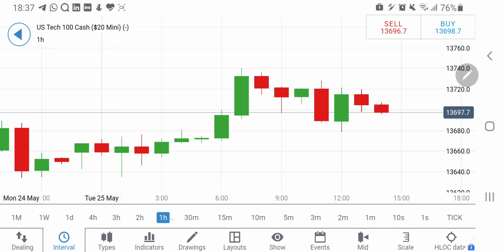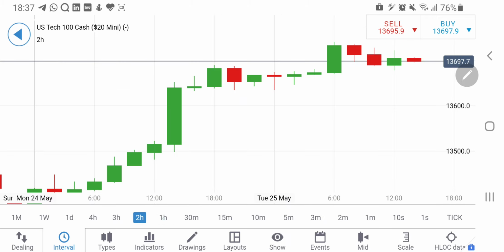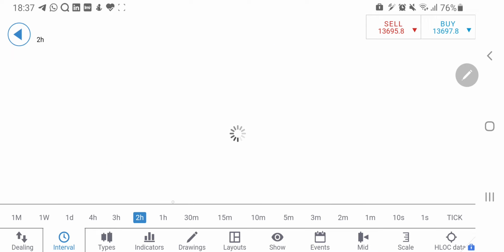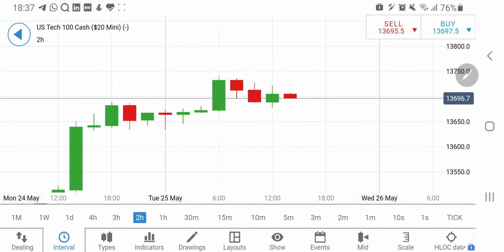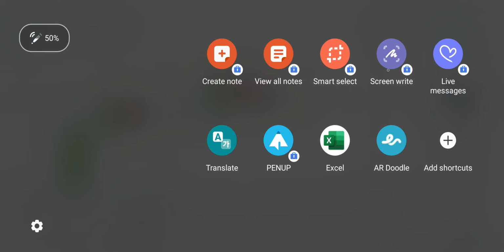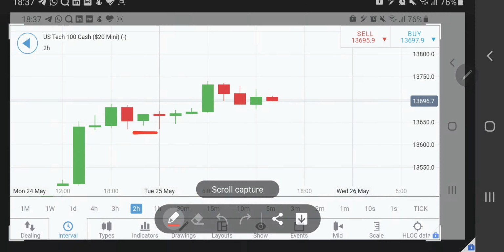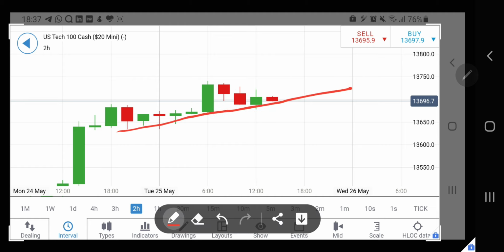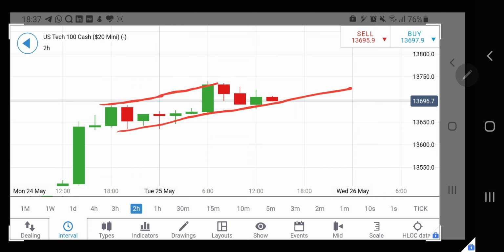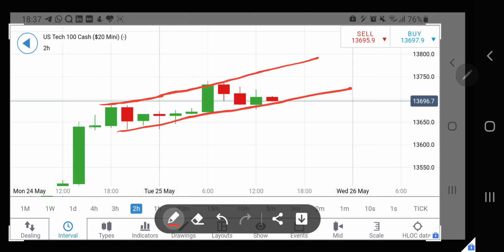This is on a 1-hour chart, and let's have a look at the 2-hour chart as well. A similar thing is getting reflected on a 2-hour chart. However, let me show you something on a 2-hour chart. See, here on the downside, it is getting some support. You can see that on a long term it is on a narrowly rising channel.